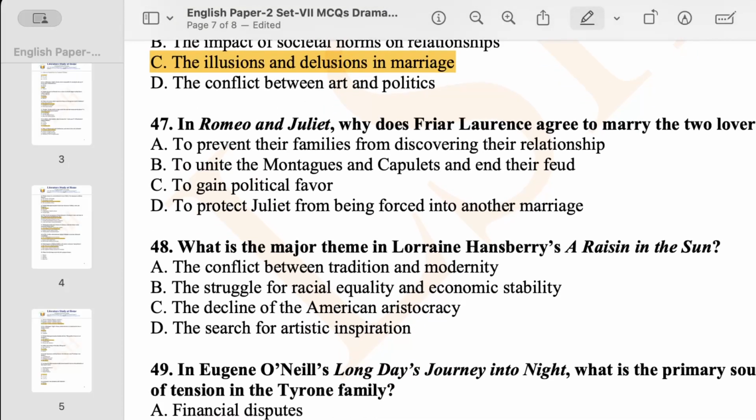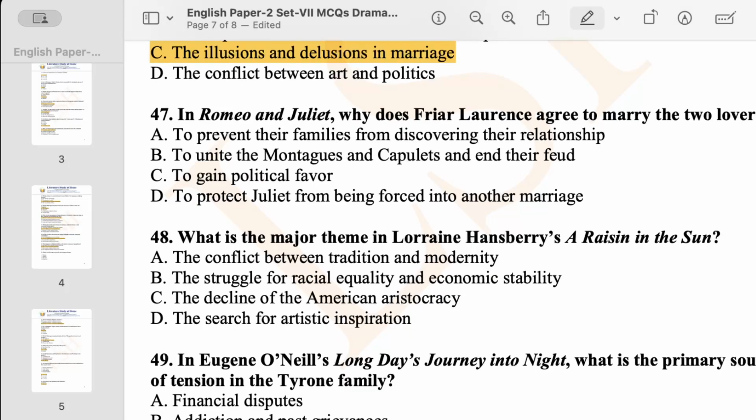Now, in Romeo and Juliet, why does Friar Lawrence agree to marry the two lovers? Option A says to prevent their families from discovering their relationship. Obviously, no. Option B, to unite the Montagues and Capulets and end their feud. That is the right answer. Option B is the correct option.